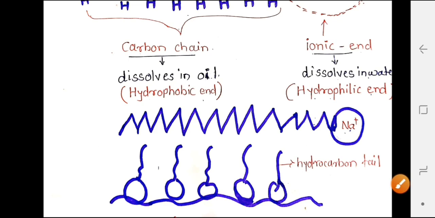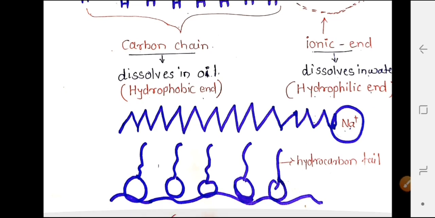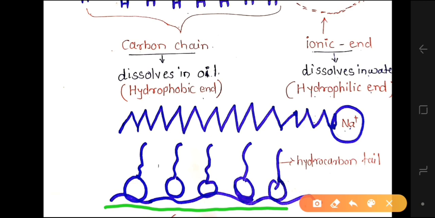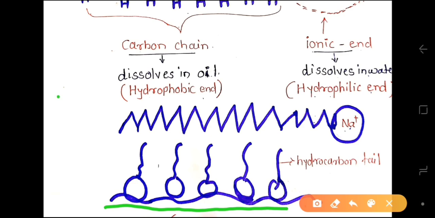Now here I have drawn some different types of structures. Here you can understand, when the soap is at the surface of water, the hydrophobic tail of soap will not be soluble in the water.